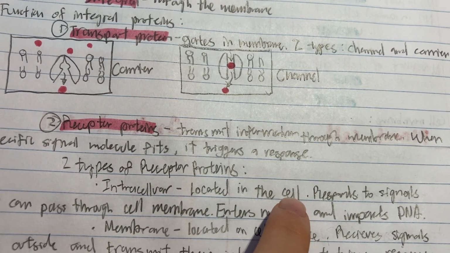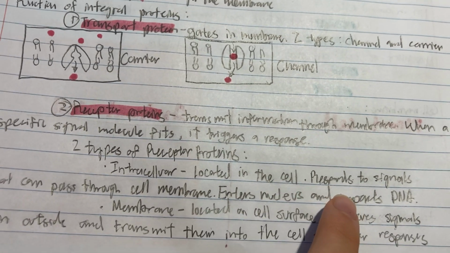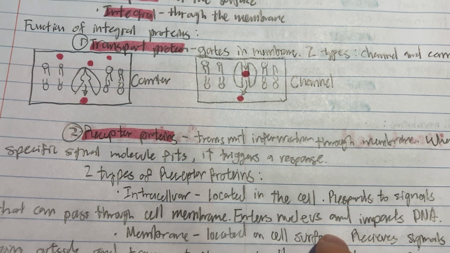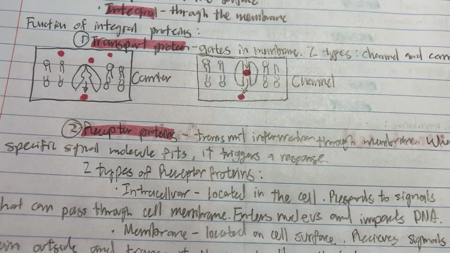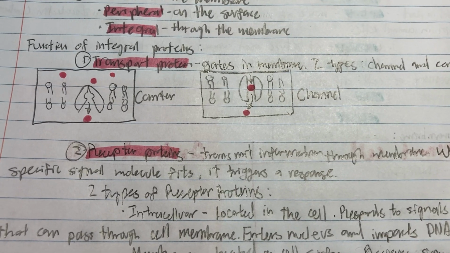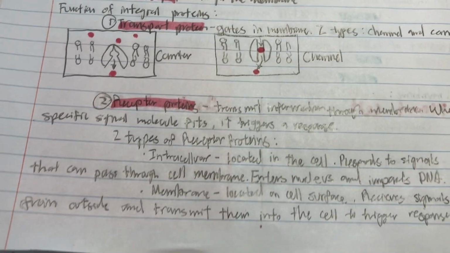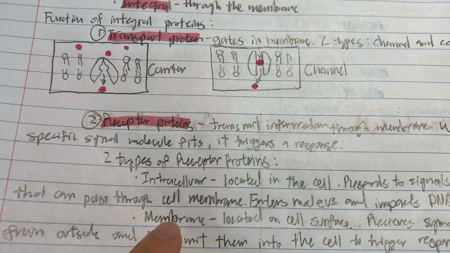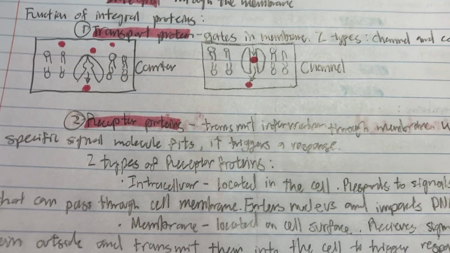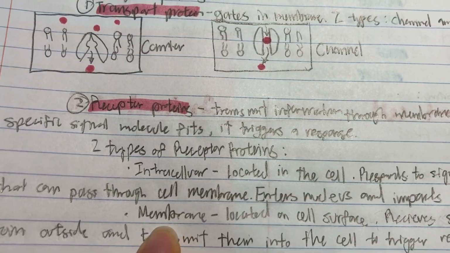The intracellular receptor protein responds to signals that can pass through the cell membrane. Since it's inside the cell, it only responds to signals that have already passed through the membrane. And then the membrane receptor is on the outside. Signals that can't pass through the membrane will be transmitted by the membrane receptor protein.